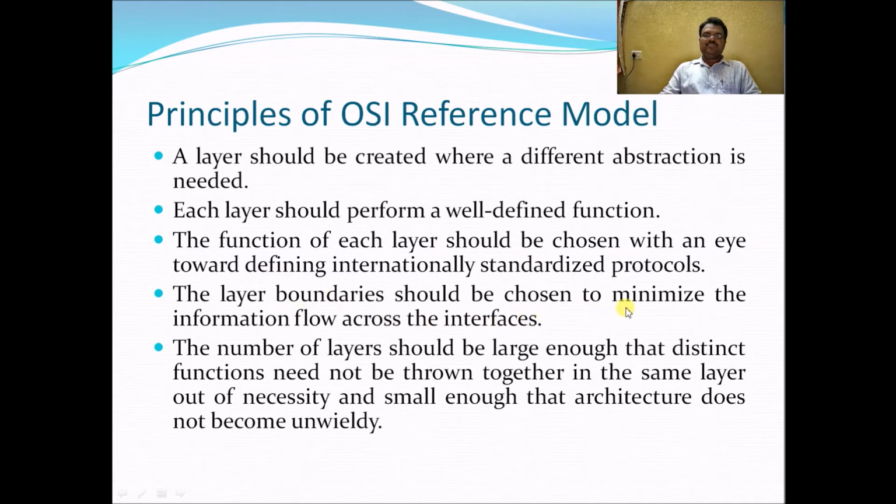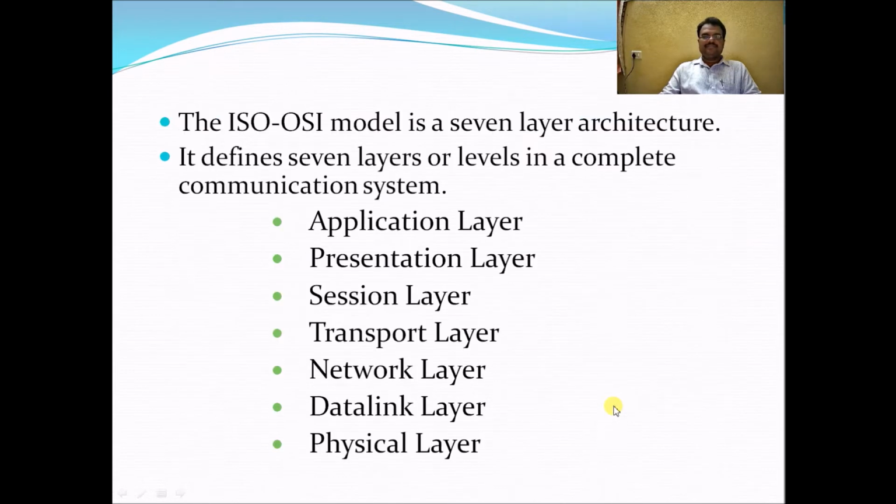The layer boundary should be chosen to minimize the information flow across the interfaces. The number of layers should be large enough that distinct functions need not be thrown together in the same layer out of necessity, and small enough that the architecture does not become unwieldy. These are the principles of the OSI reference model.